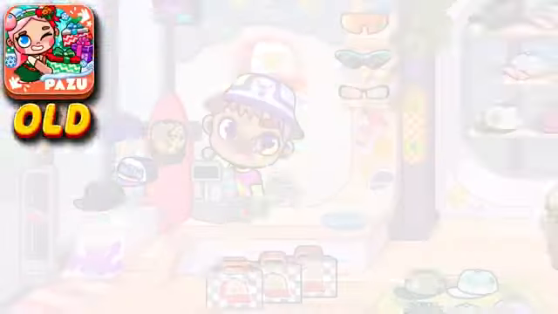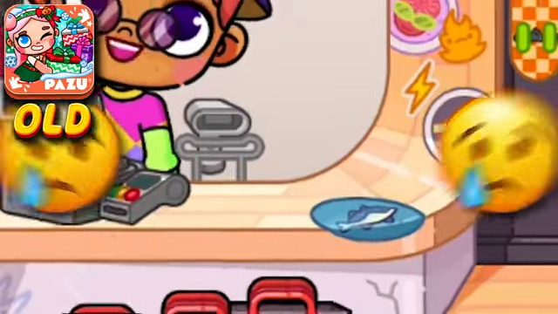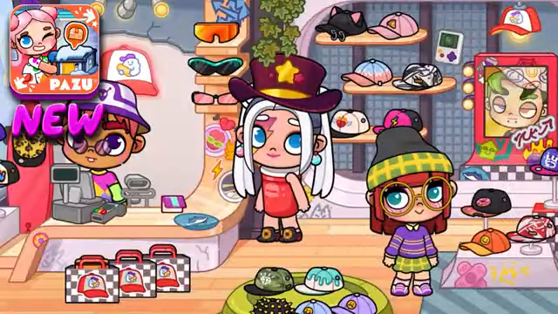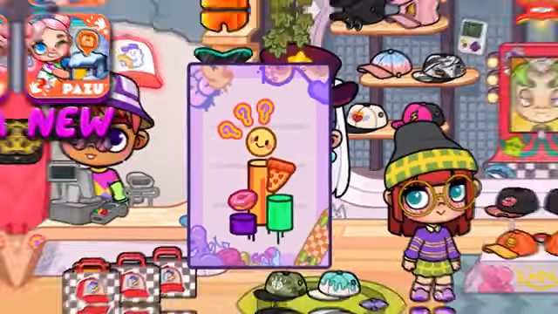In the cap shop, there used to be no secret with the caps, unfortunately. Here on the table near the seller, there is no note explaining the secret. Here's how it looks in the new version. If you click on this piece of paper, you'll see which caps need to be hung on which hook.